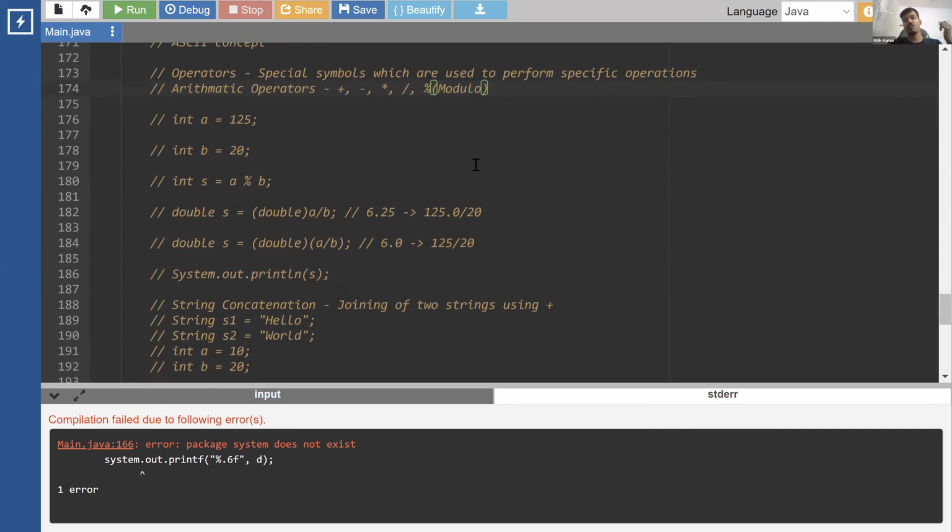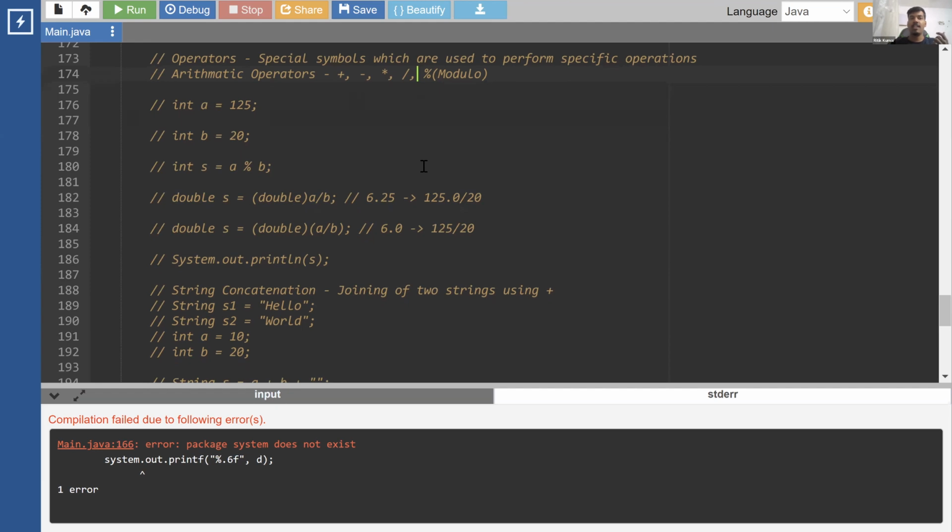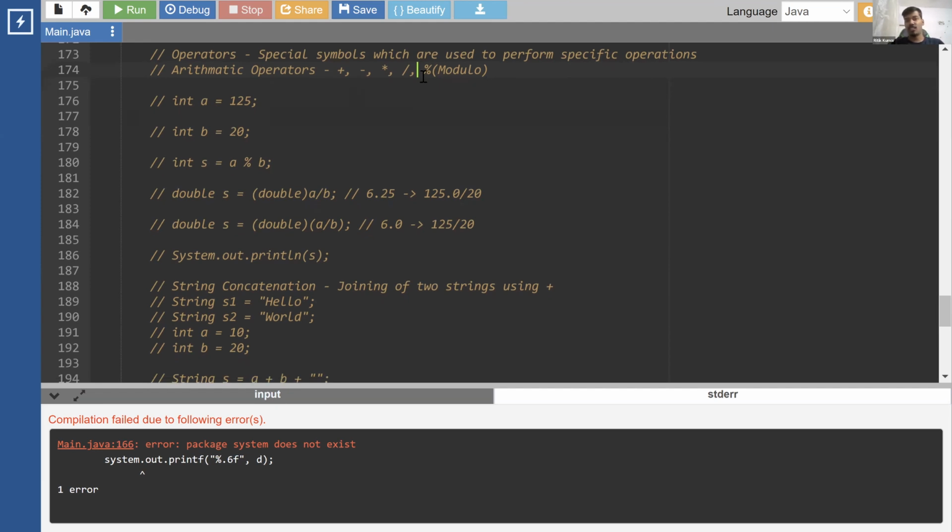What do these operators do? They help us in performing arithmetic calculations. The simplest use is creating a calculator. The first 4 operators are very simple: plus, minus, into, divide. They perform addition, subtraction, multiplication, and division. The last one is modulo. We call this percentage sign the modulo operator.